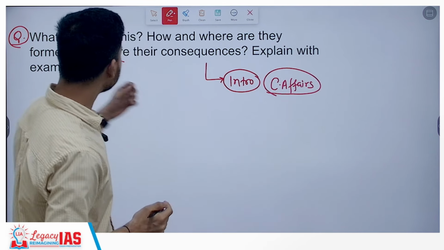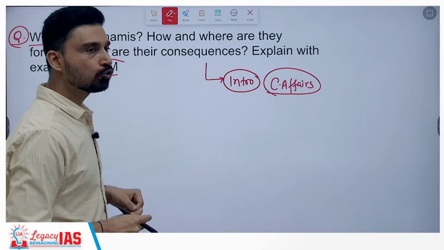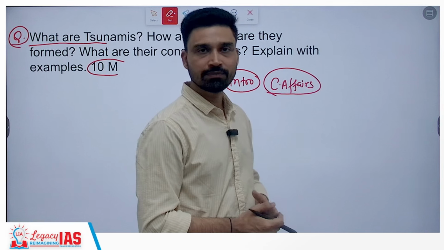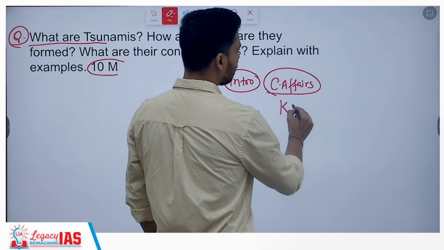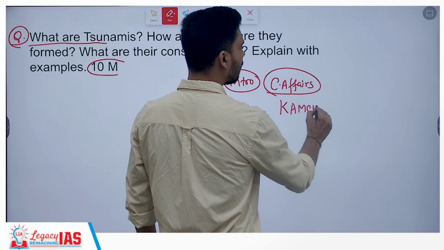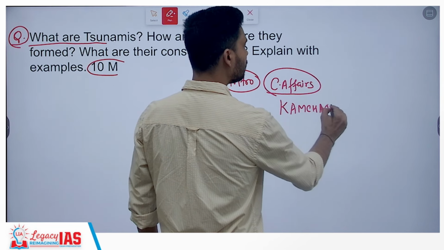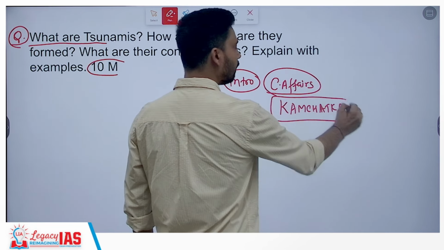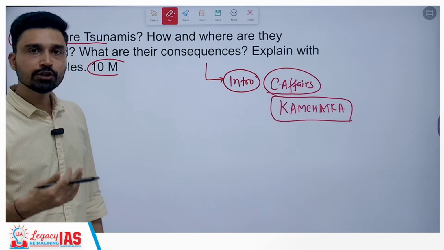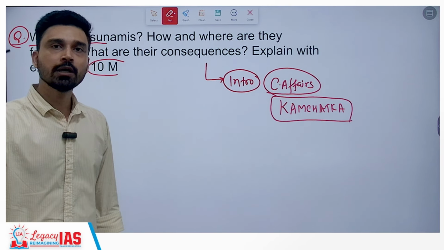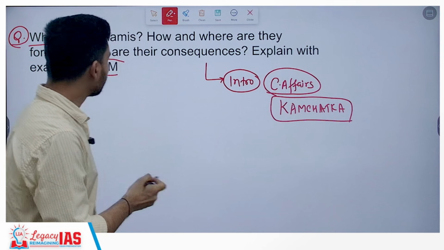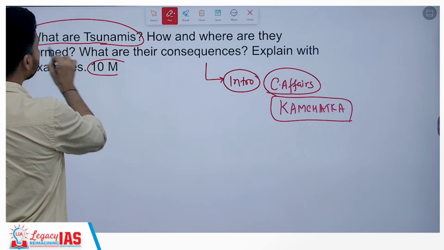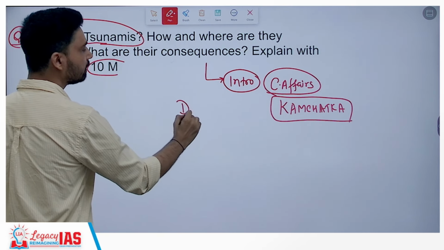Recently we know that in the month of August itself, we have seen a tsunami warning being issued in the Pacific region around Kamchatka, where we had a high magnitude earthquake in Russia. That is also a region where we have volcanic eruption. A tsunami warning was issued across countries such as Japan, Russia, the United States, as well as Mexico. You can start from there, and then you can briefly describe the tsunami by writing the proper definition.